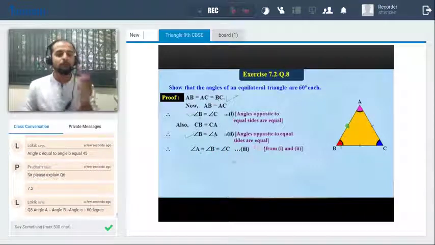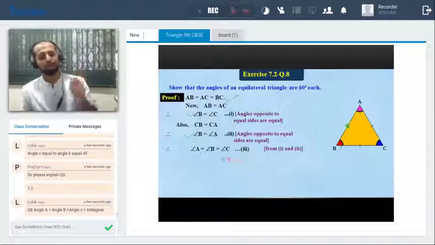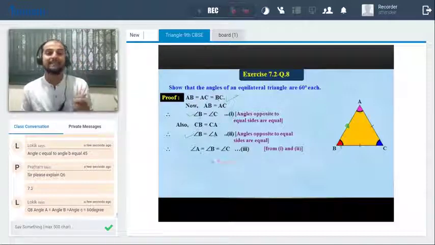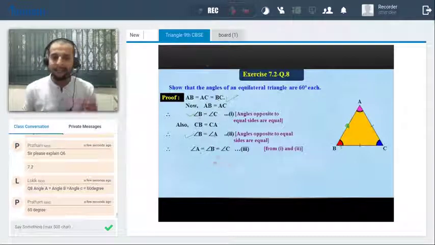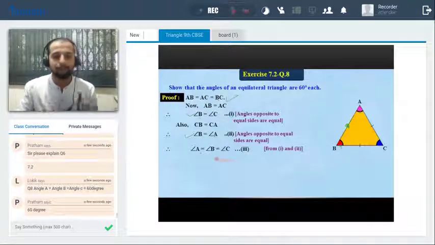So if A is equal to B is equal to C, we have seen the first theorem of the triangle, that is, the sum of the angles of the triangle is 180 degree. So the sum of all the angles of the triangle is 180 degrees. So we just use that concept.